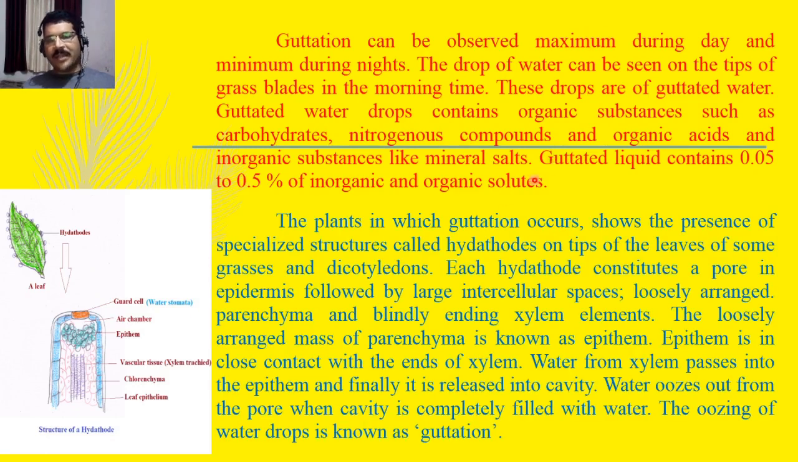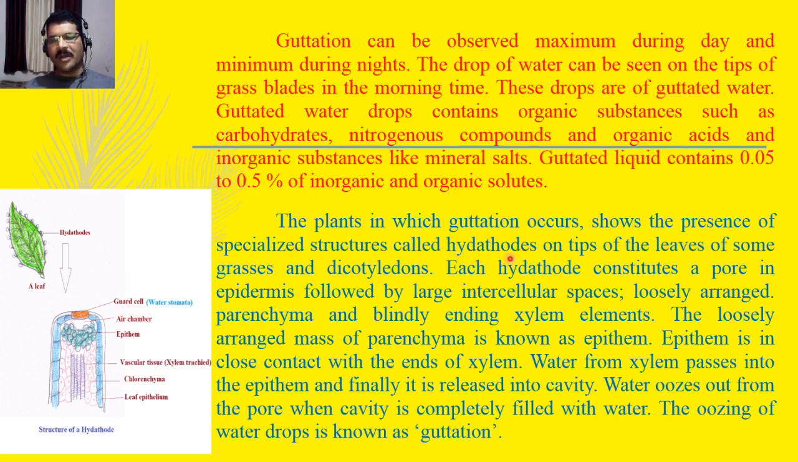The plants in which guttation occurs show the presence of specialized structures called hydathodes. So plants having such a guttation process show hydathodes on the tips of leaves of some grasses and dicotyledons. Sometimes these hydathodes are present on the root or leaf margins.